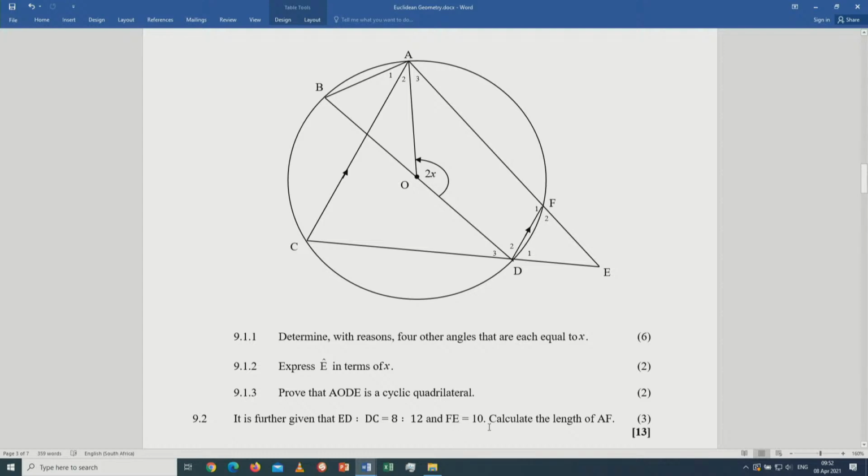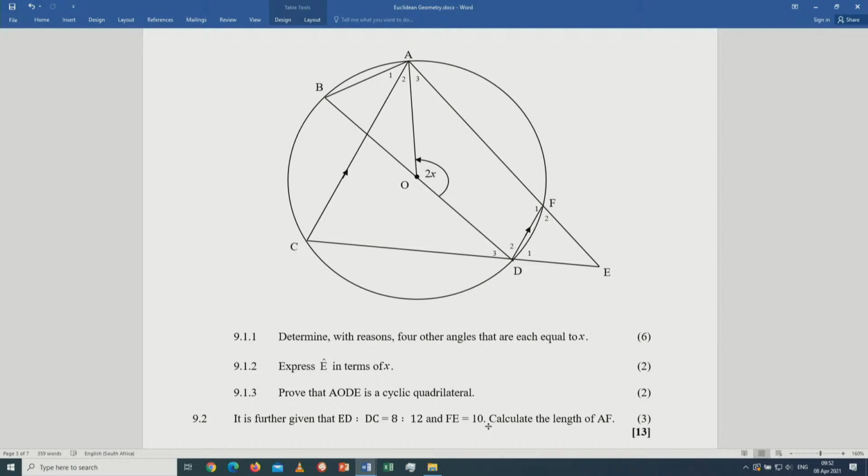Grade 12 learners, expect questions on Euclidean geometry. And for you to answer questions on Euclidean geometry, you must know your theorems. There is no shortcut. Remember, the purpose for me being here today is to expose you to the type of questions that you should expect in this upcoming test. So I'm saying these are the type of questions that you should expect.